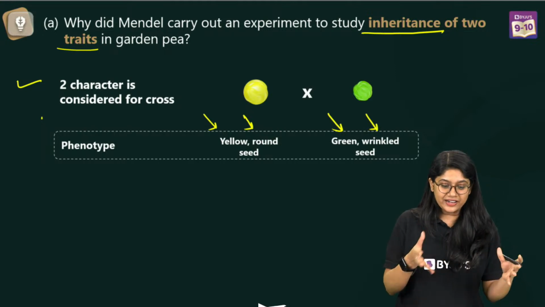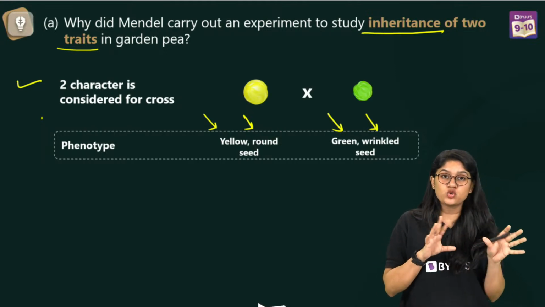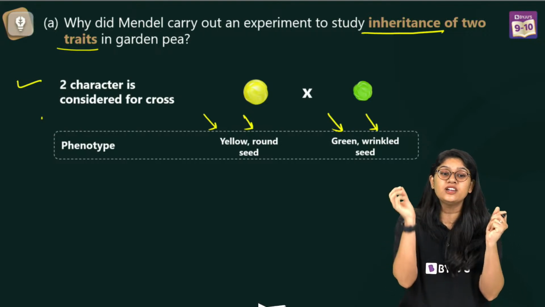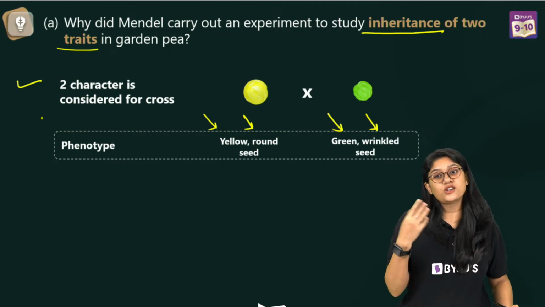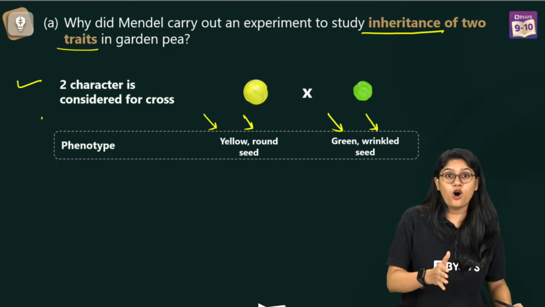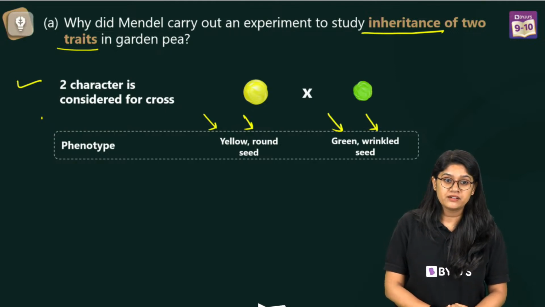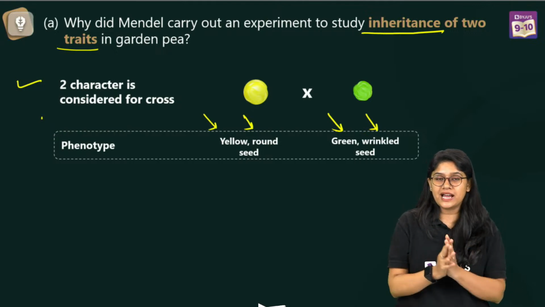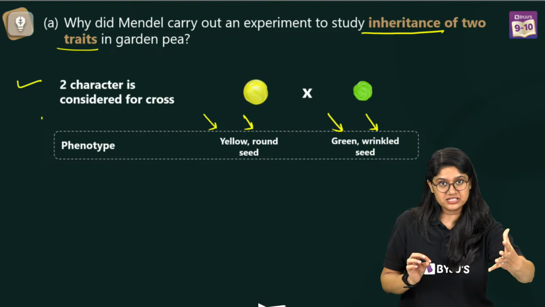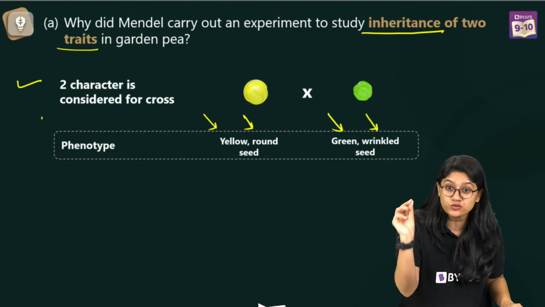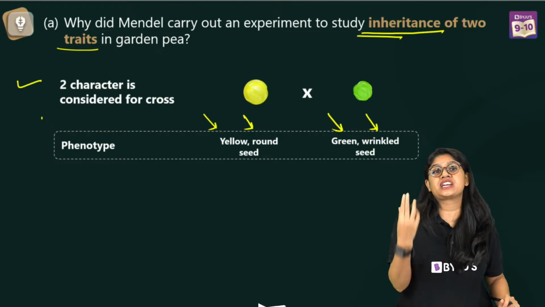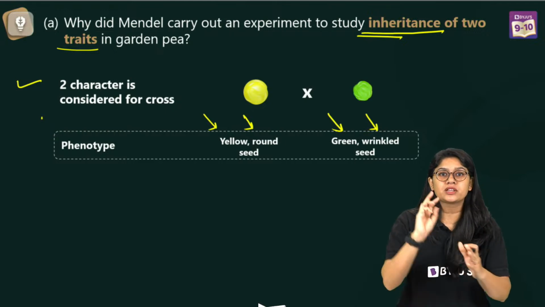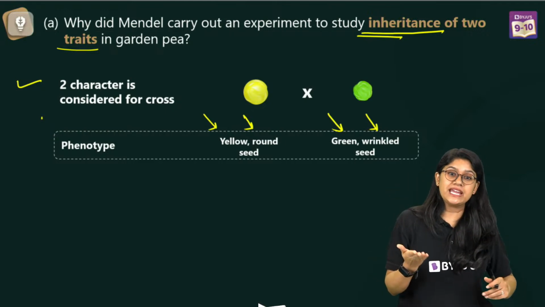So, why did he carry out an experiment of inheritance of two traits? So that he can understand and actually see whether they're expressing themselves independently or not, right? That is the last law of the inheritance, which is the law of independent assortment, right? I hope that everyone got this, right? Why he opted for this? See, I can see in the beginning we all were saying that because we were discussing the pea characteristics. But over here in this particular question, what we have to focus on is the inheritance of two traits in the garden pea. So when you look at the question, this law is talking about the third law of inheritance, which is independent assortment.